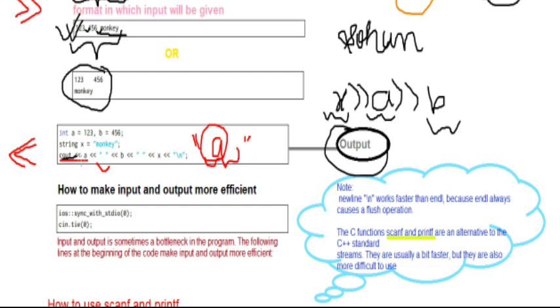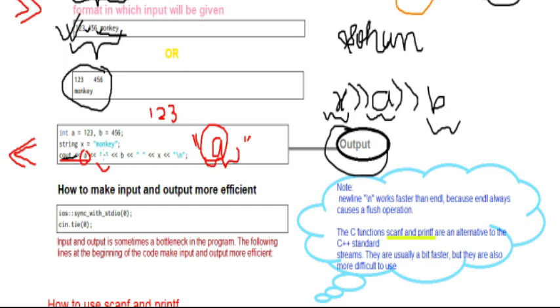So this is cout a. Can you tell what the output of this will be? Here you are printing a. When you print a without these quotes, you are printing the value of the variable. The value of the variable is 123. So it will be 123. Then there is a space between these two inverted commas, so there will be a space. Then we are printing b.